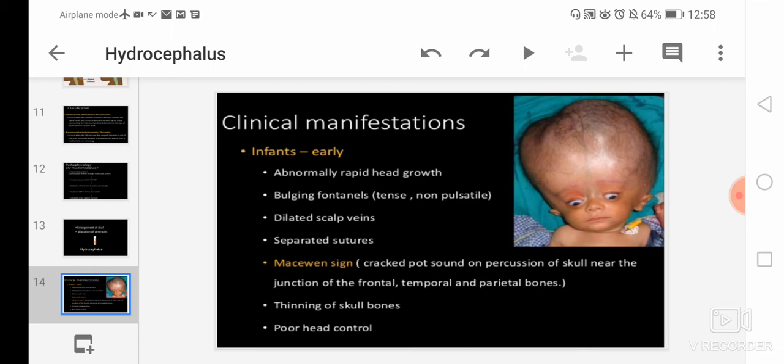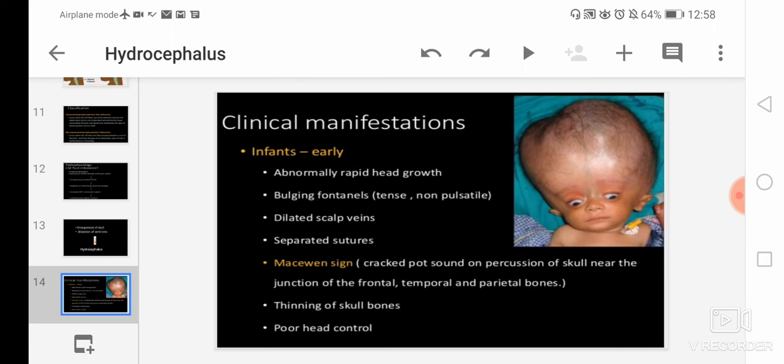Why will the tense and bulging fontanelle occur? Because when fluid builds up in the brain, the brain will swell, and that results in tense and bulging fontanelles. Fluid has built up and all the ventricles are dilated and the brain swells. Then dilated scalp veins: the scalp veins will be visible and dilated because the third and fourth ventricles are dilated.